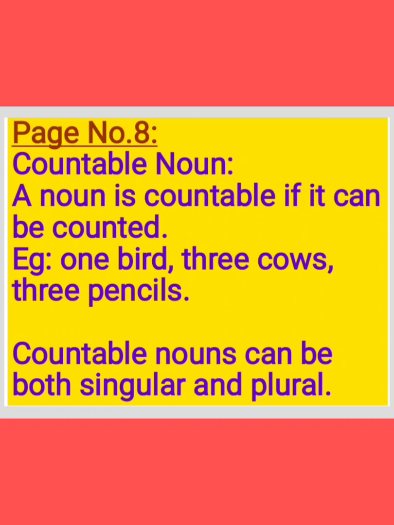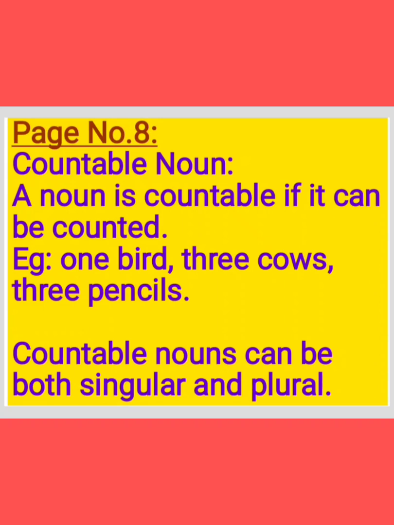For example, 1 bird, 3 cows, 3 pencils, 4 boys, 5 bottles. I think we can count them. So which is able to be counted is called a countable noun. See in the picture in your textbooks, 2 cows are grazing. How many cows are grazing? 2 cows. So here cows are countable nouns.